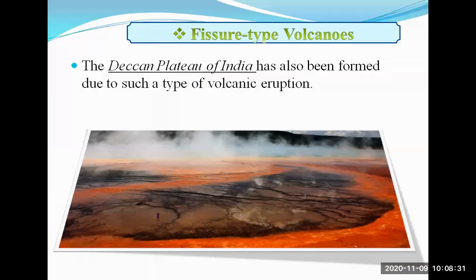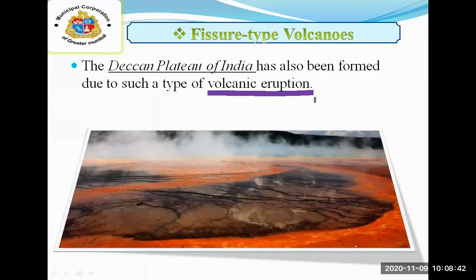Next is the example of this. The Deccan Plateau of India has also been formed due to such volcanic eruptions. How was the Deccan Plateau of India formed? Because of this type of volcano, the fissure type. Due to this volcano, separate volcanic plateaus are formed. So, because of that, the Deccan Plateau of India has been formed. Okay, this is the example of the second type of volcanoes.